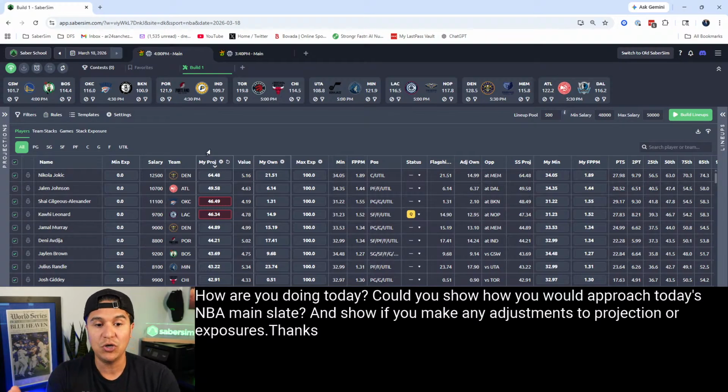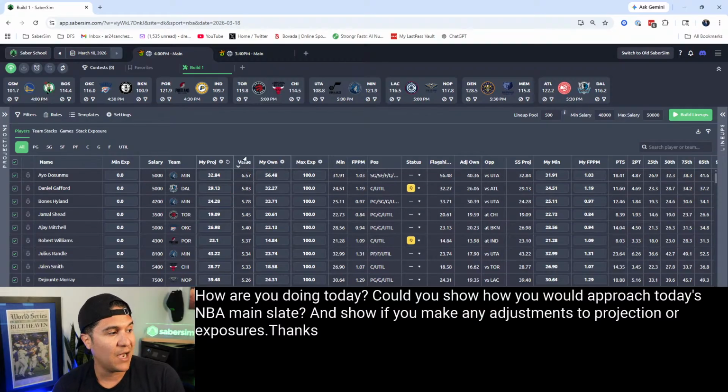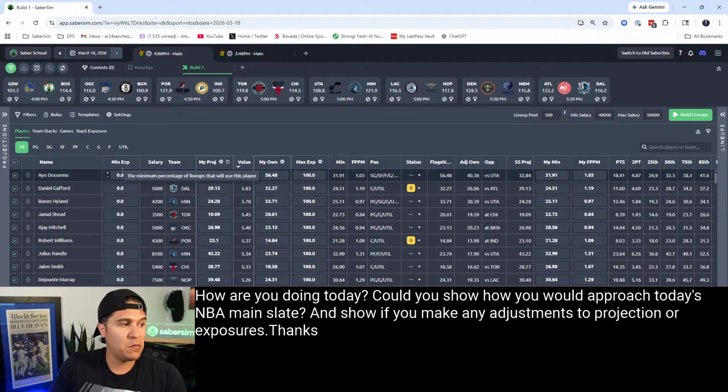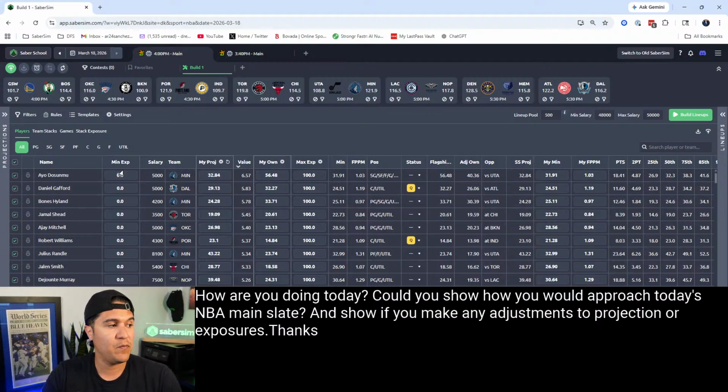But if there are players you know you want, like we were talking about earlier with the core, hey, I know I want to play Dosunmu. I think he's in a really good spot, and I never want to be under the field on him. If you don't know where to start in terms of setting exposures, you can refer to the player's ownership.